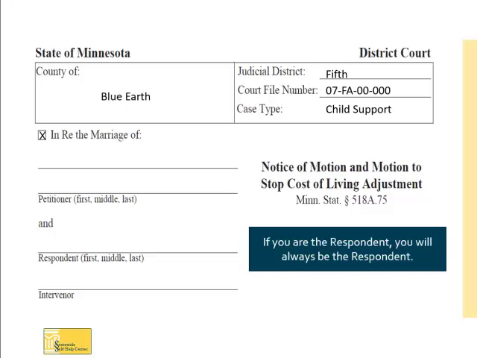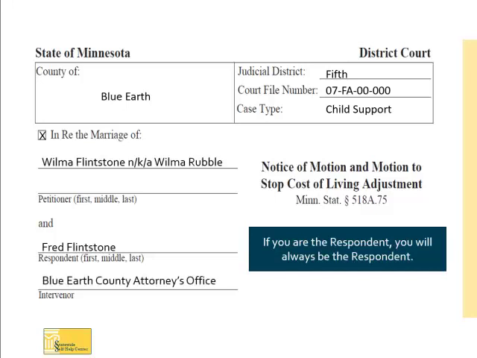Next, fill in the names of the petitioner and respondent. The petitioner in this case is Wilma Flintstone. However, since the last time the parties were in court, Wilma has remarried and is now known as Wilma Rebel. If your name or the other party's name is changed, you can list the name as it is listed on the child support order and, as shown on the screen, also fill in NKA, which stands for Now Known As, followed by the current name. In our example, the respondent and the person filing this motion to stop COLA is Fred Flintstone. Be sure to also list the county attorney's office on the line marked Intervenor.